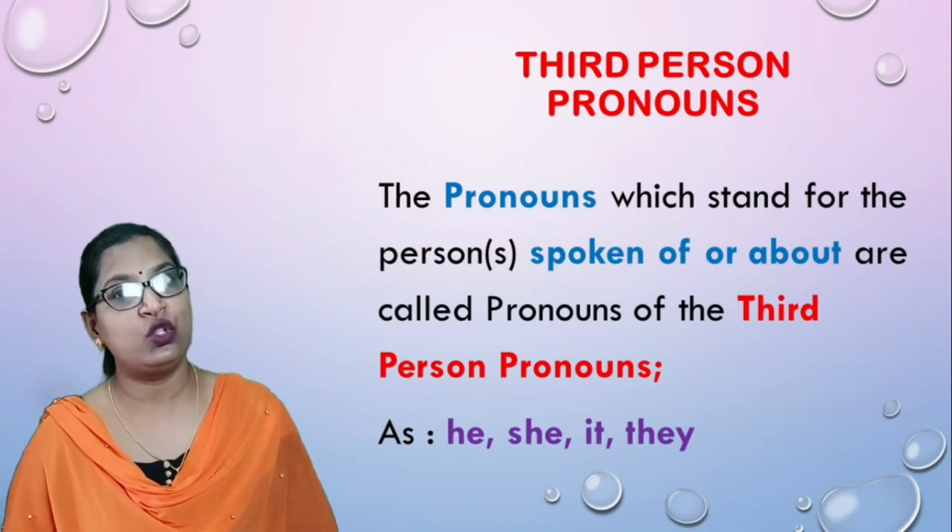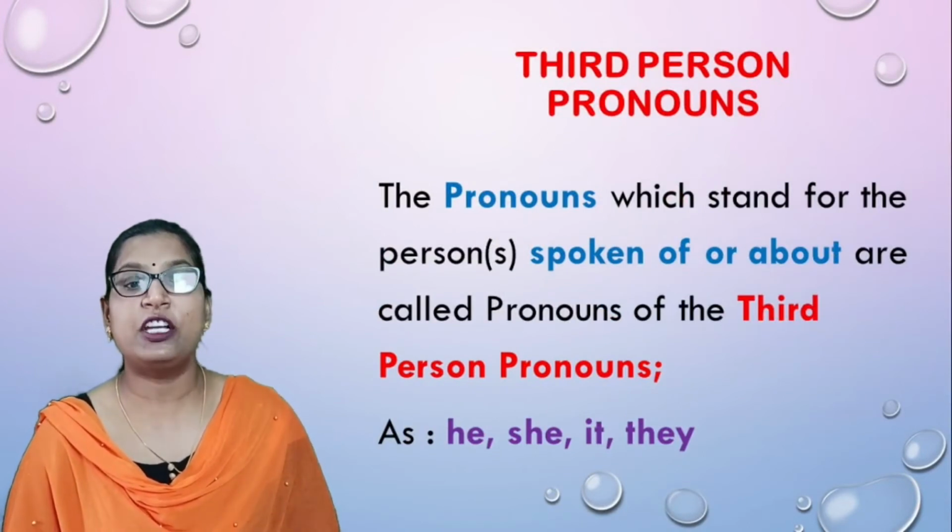So dear children, total personal pronouns are I, we, you, he, she, it and they. I and we are called first person pronouns because they stand for the person speaking. You is a second person pronoun because it stands for the person spoken to. And he, she, it, they are third person pronouns because they stand for the persons spoken of or spoken about.